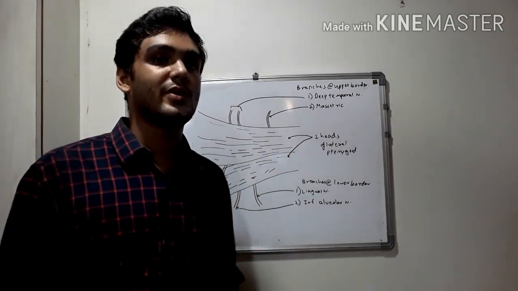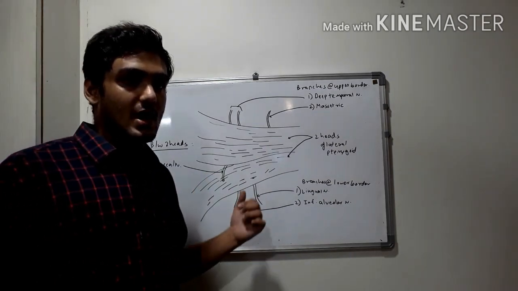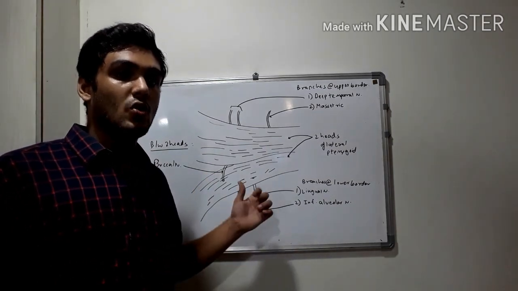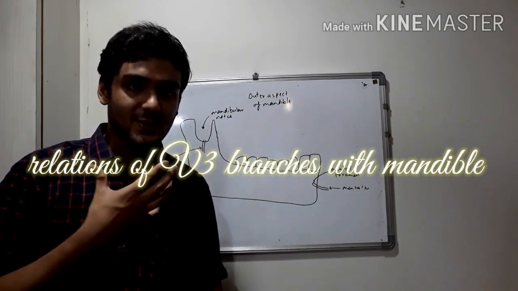The buccal nerve emerges between the two heads of lateral pterygoid. This is the buccal nerve. And the inferior alveolar nerve and the lingual nerve emerge at the lower border of the lateral pterygoid muscle. Also, discussing the nerves related to the outer aspect of the mandible.